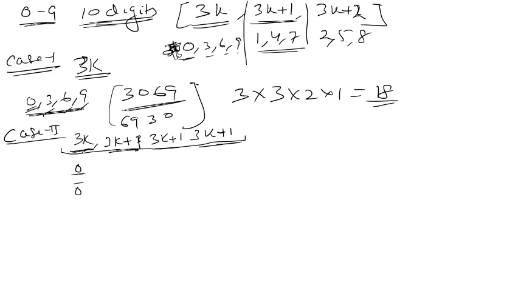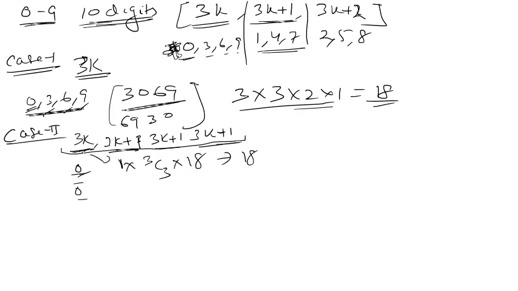3 numbers can be selected. From this, only one number is selected as 0, and from the 3k plus 1 numbers we select 3 numbers in 3 ways. So in total they can be arranged in 18 ways. Why 18 ways? Because 0 is included. The first place cannot be 0, so this many arrangements. So this is total 18.